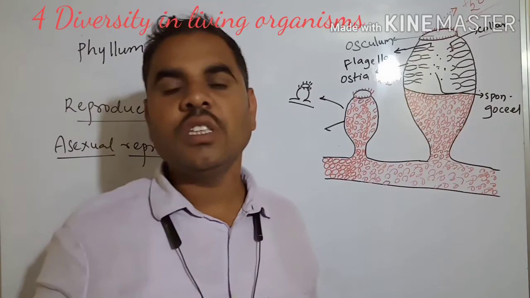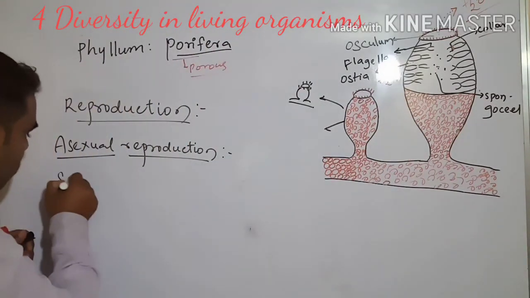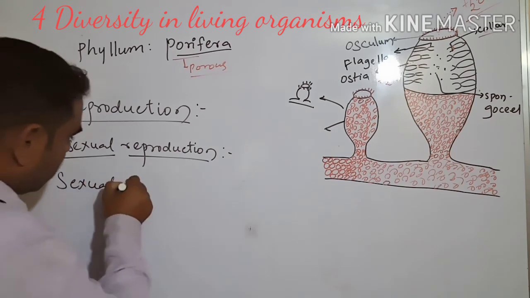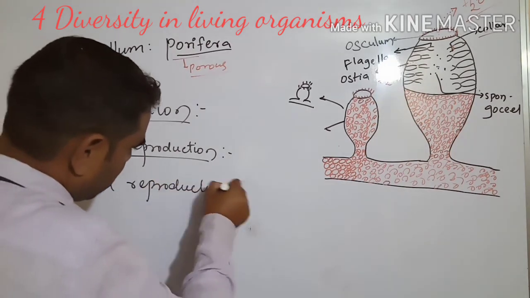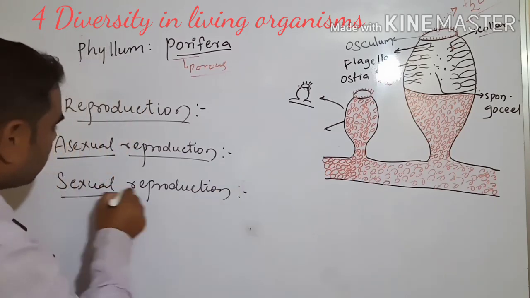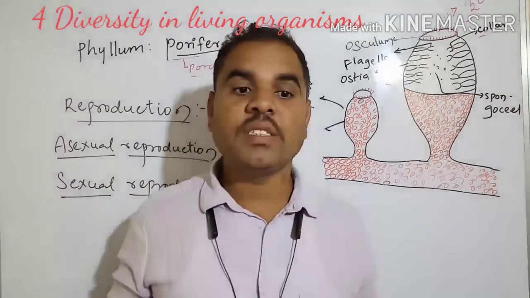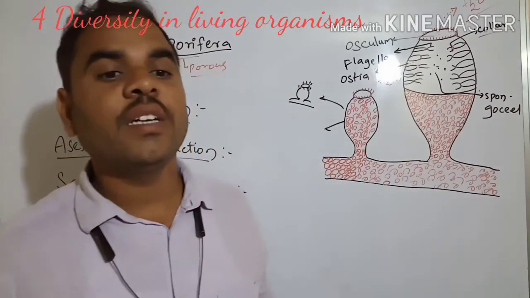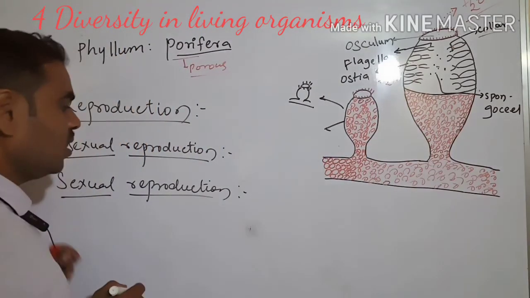Next we have to see the sexual reproduction. In sexual reproduction there is a fusion of the gametes. They are hermaphrodite, with no separate male and female sex.